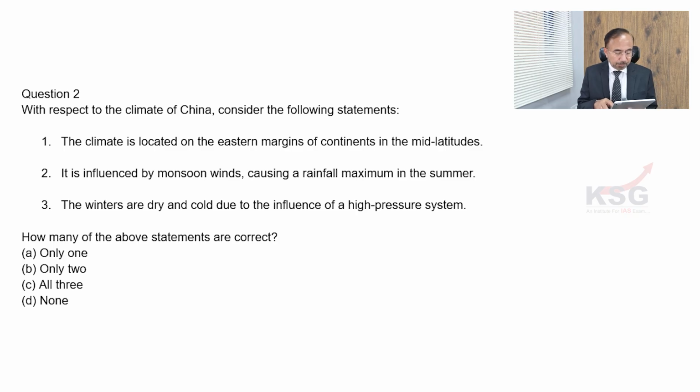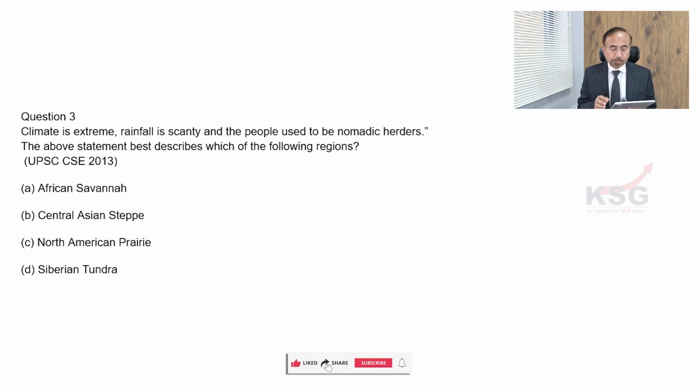The third question: climate is extreme, rainfall is scanty, and the people are nomadic herders, typical of this. The above statement best describes which of the following regions? This is a question from 2013. African savanna, Central Asian steppe, North American prairie, or Siberian region.